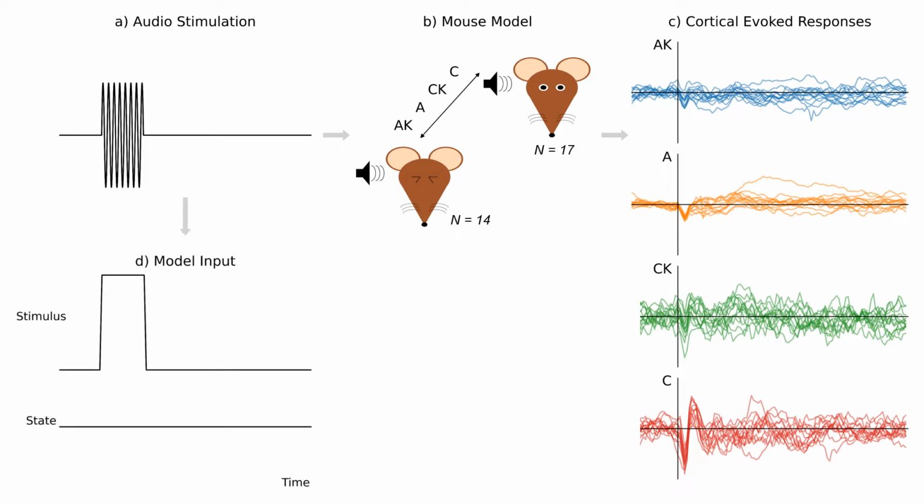The audio stimulation was represented using a square pulse for the stimulus, where the low value represents sound off, the high value represents sound on. And there was also a second input representing the state, where the four groups each had a different state value.